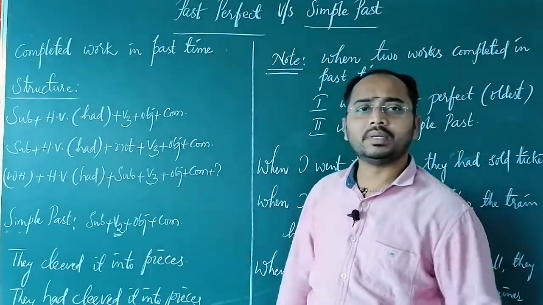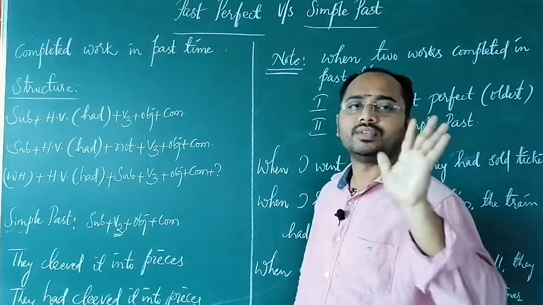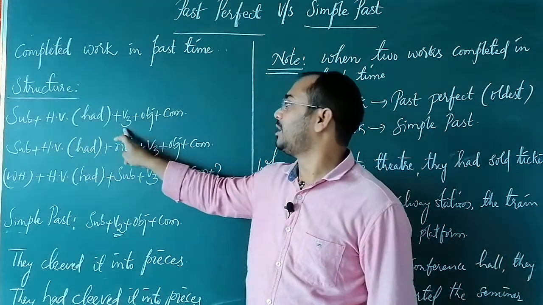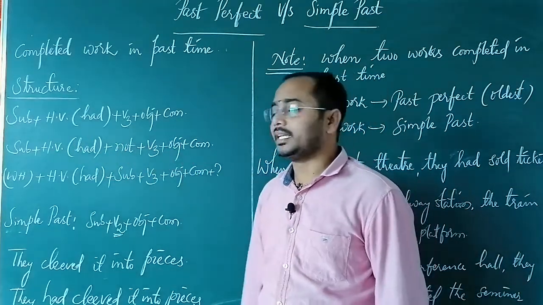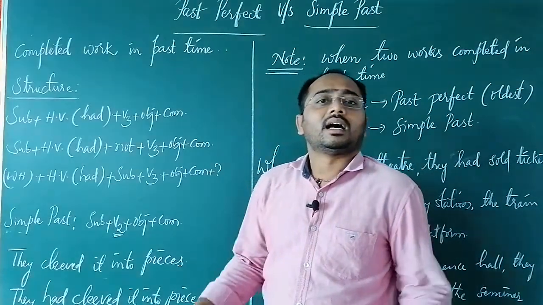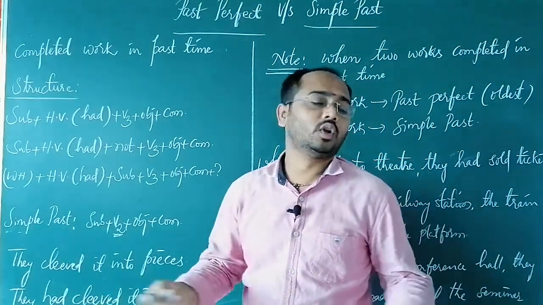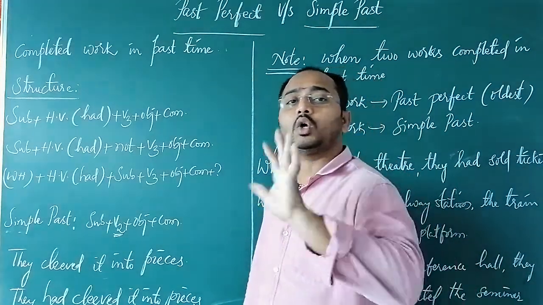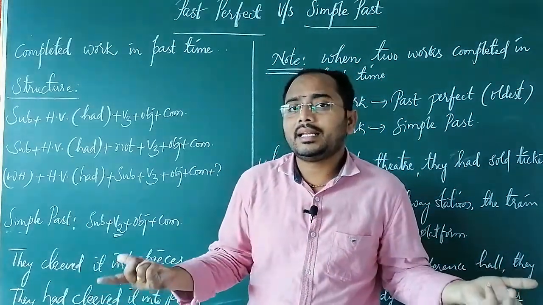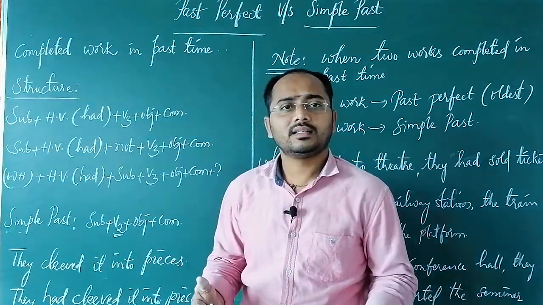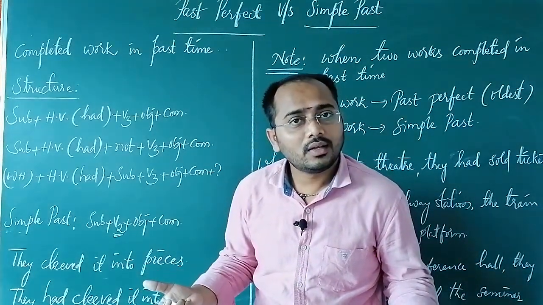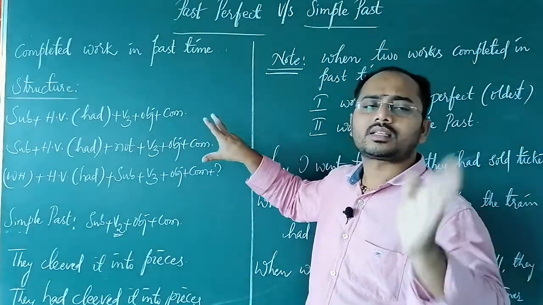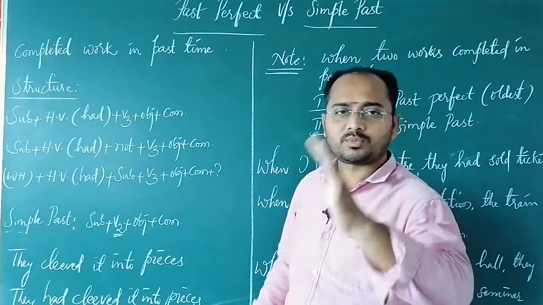And the structure is very simple. Helping verb had plus V3. Subject plus helping verb had plus V3 plus object plus complementary. That means, just imagine it is an example: I had reached my goal. Negative: I hadn't reached my goal. Question: Had I reached my goal? So this is the general structure which we use for past perfect.